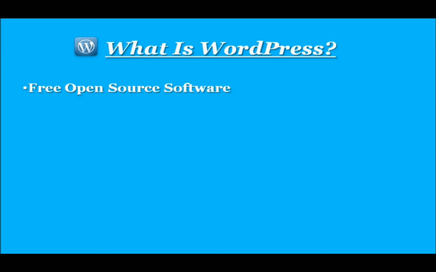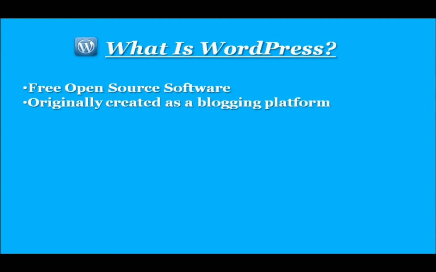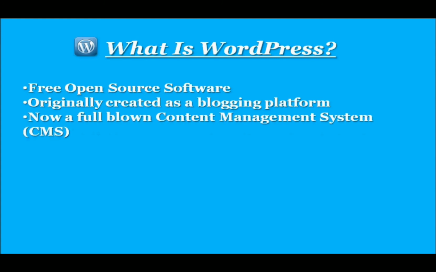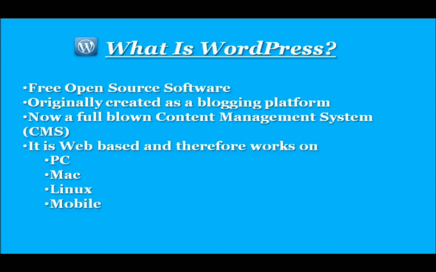It is web-based, as I mentioned before, so it works on PC, Mac, and Linux, and with apps you can actually use it on mobile devices such as iPad, iPhone, BlackBerry, and Android devices. WordPress has become increasingly popular, and it currently powers over 6 million websites. Thousands of extensions and themes are what really made WordPress so powerful, because there are so many different layouts, and you can make a beautiful website with a theme and an extension. The plugins really make WordPress so nimble, and you can do pretty much anything with WordPress.